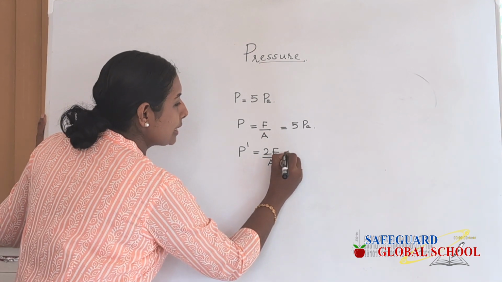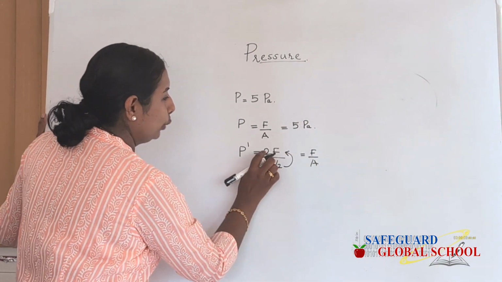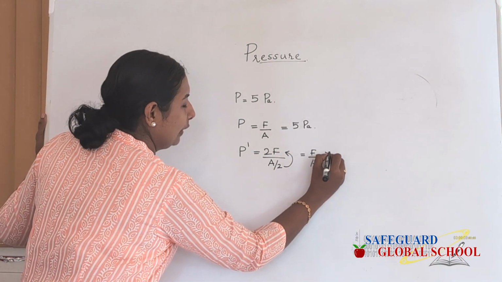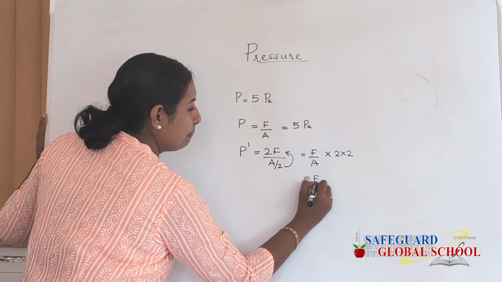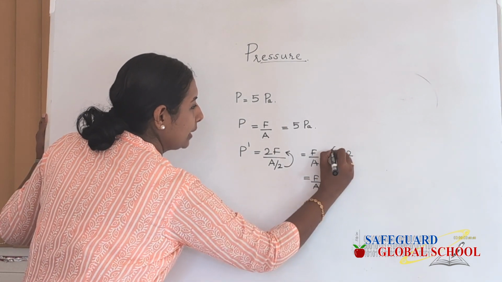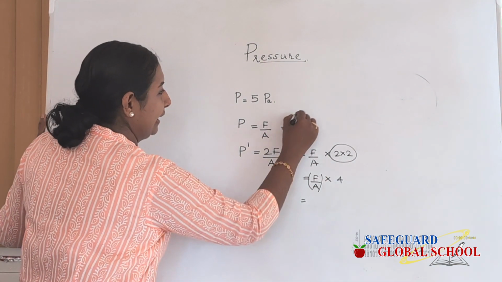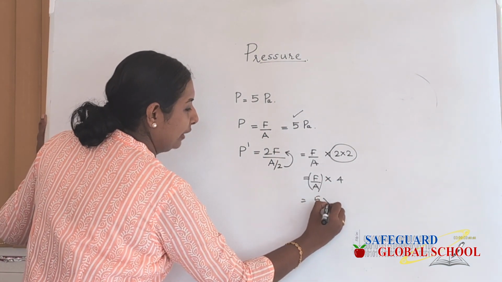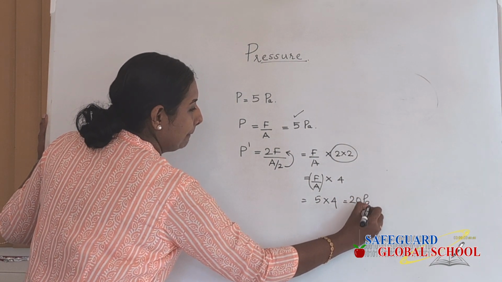So this 2 goes up, and it is F by A into 2 into 2. What is 2 into 2? It is 4. And what is F by A, children? It is 5. So 5 into 4, your answer becomes 20 Pascal.